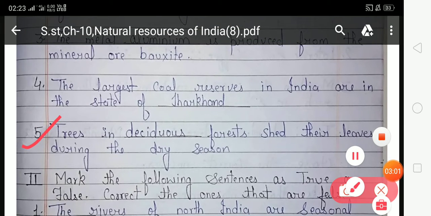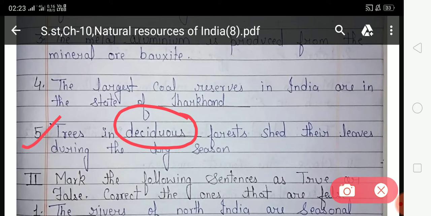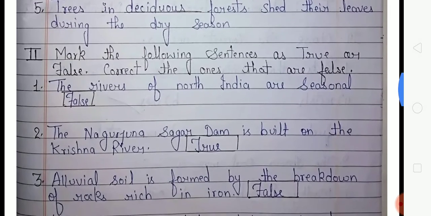Trees in dash forest shed their leaves during the dry season. So students, the trees of which forest shed their leaves during the dry season? Deciduous trees shed their leaves during the dry season and give the forest a bare look. So in the fifth number you have to fill deciduous, and here deciduous is already filled. Now look at the second exercise.